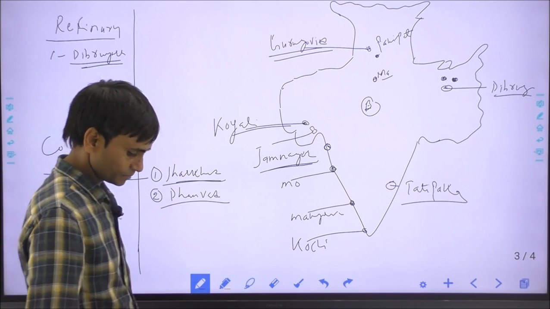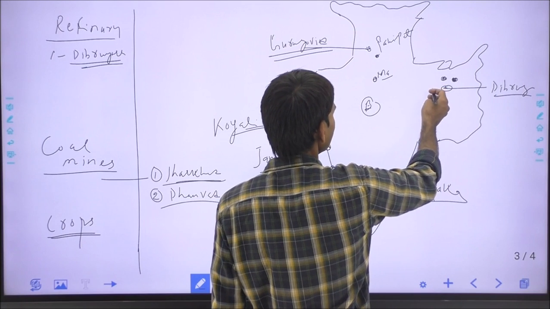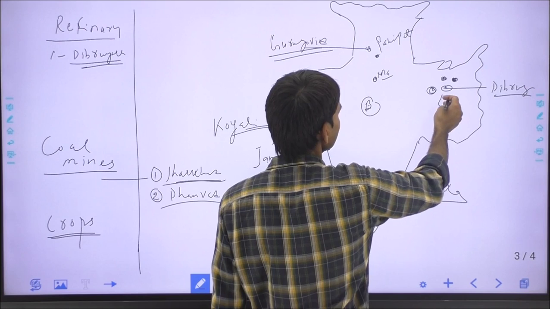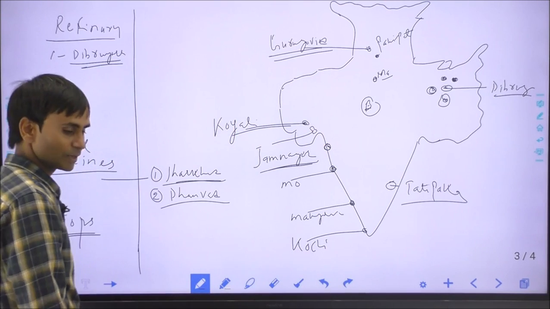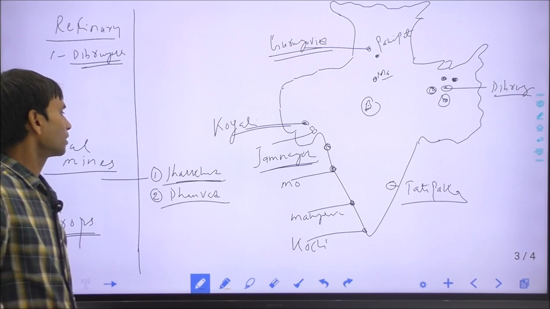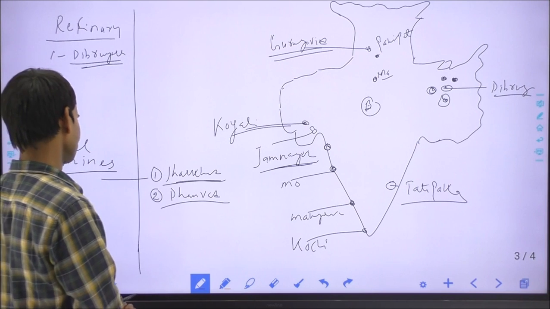The Jharia reserve is in Jharkhand and the Raniganj coal mines are in West Bengal. The British government in 1774 started mining in the Raniganj and Jharia region.